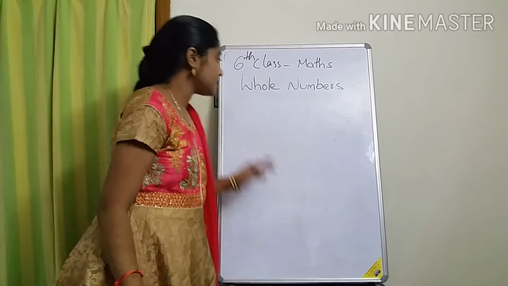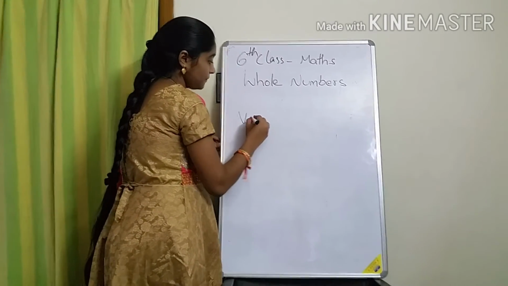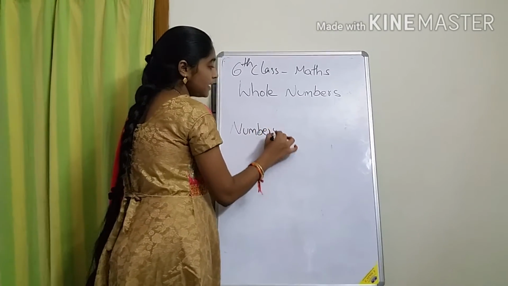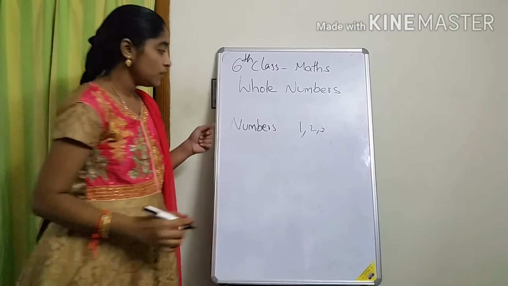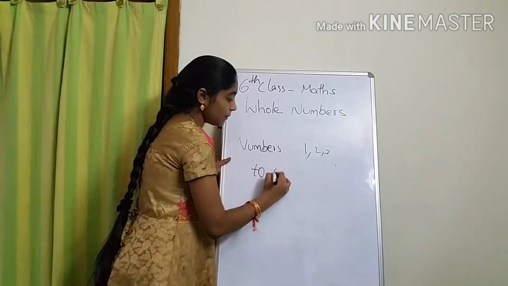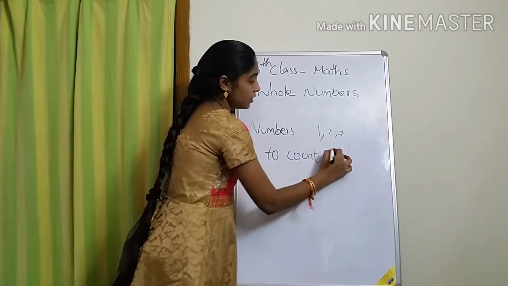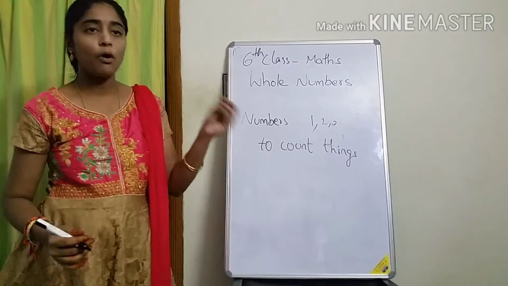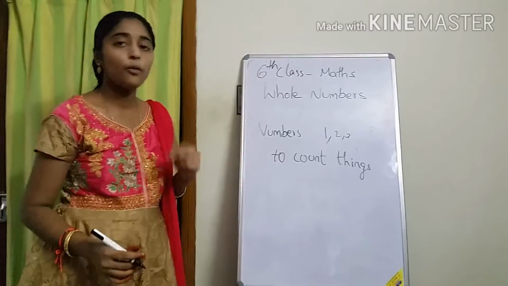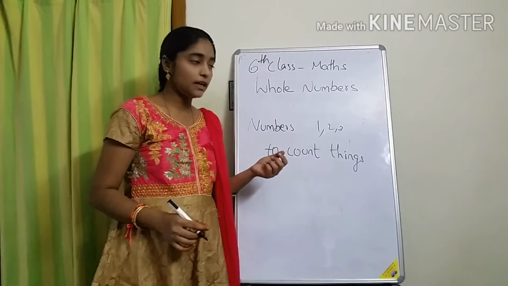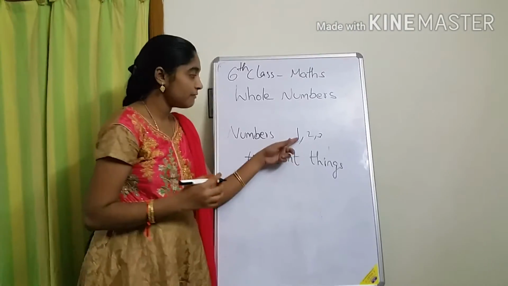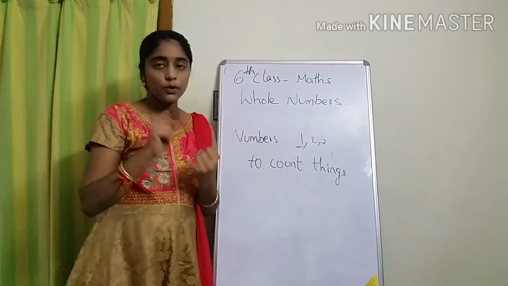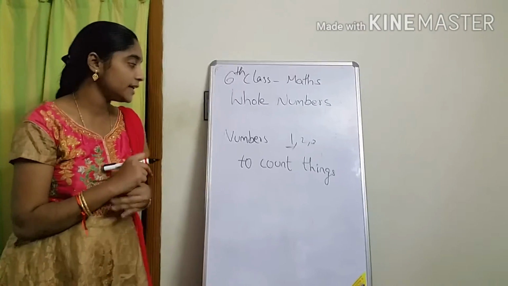Let us see. First of all, what are numbers, children? What is the use of numbers? We count 1, 2, 3 like this. To count things. If you want to count anything, some balls, pens or books, we generally start the numbers from 1. 1, 2, 3 and so on. You will start counting the things.